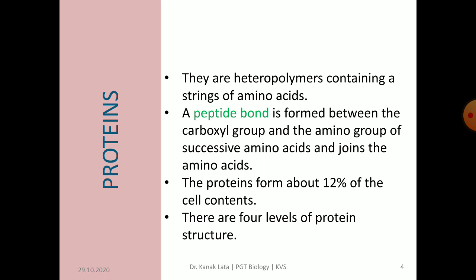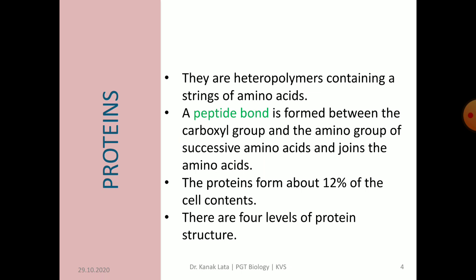Now let us discuss proteins. The proteins are composed of carbon, hydrogen, oxygen, nitrogen and sulfur. Some proteins may contain phosphorus, iron and other elements also. They are heteropolymers containing strings of amino acids. The proteins form about 12% of the cell content.